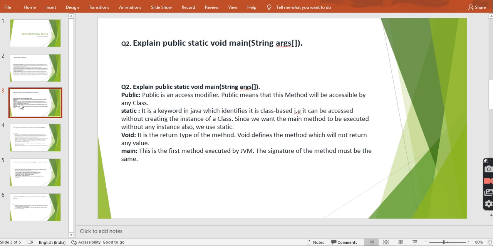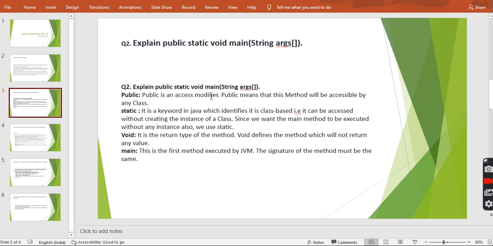Now we'll come to the next question. If you are writing any Java program, then every program's execution will start from public static void main. So public is an access modifier. I will explain why Java starts from public static void main. Suppose you have created a class that contains some attributes and member functions. Attribute means instance variable, or you can say data member. I will explain one example of classes on later slides. First of all, you can see what the meaning of public static void main is.